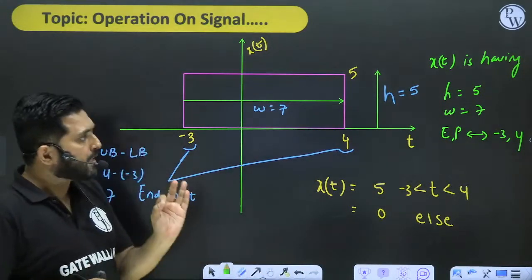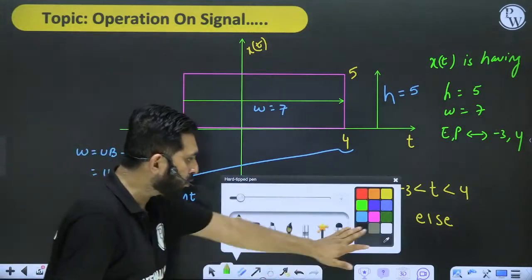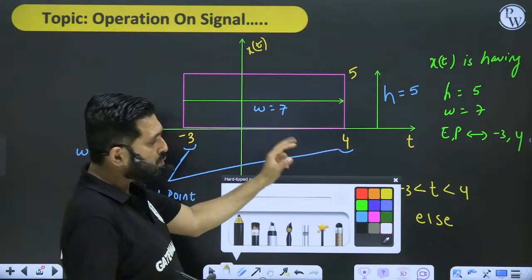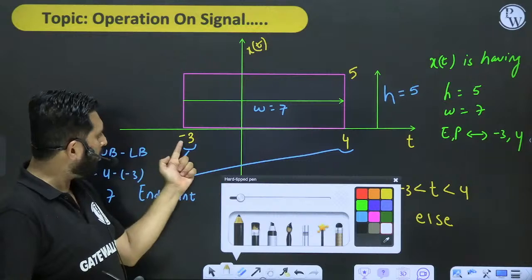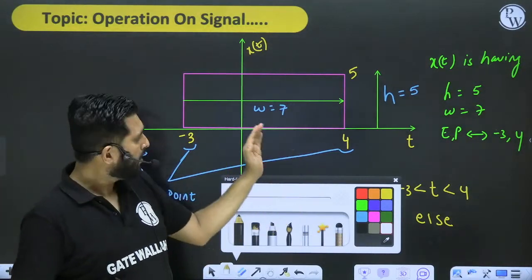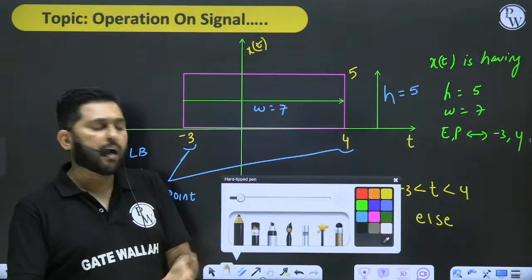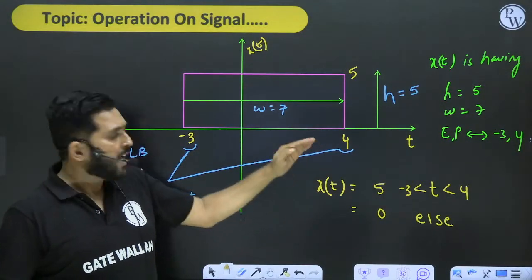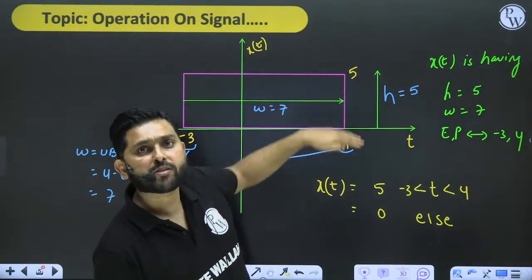But out of these two, let's see here very closely. Out of these two, the width is a function of -3 comma 4. This means that width is a function of the x-axis, the endpoints are all points on the x-axis, and height is a function of the y-axis.